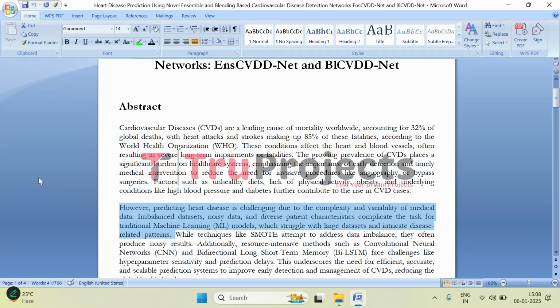For example, in many data sets, you will have way more cases of people without heart disease compared to those with it, and the imbalance throws the predictions off. Methods like SMOTE, that is synthetic minority oversampling technique, try to balance the data by creating synthetic samples, but honestly sometimes that just adds more noise instead of helping.